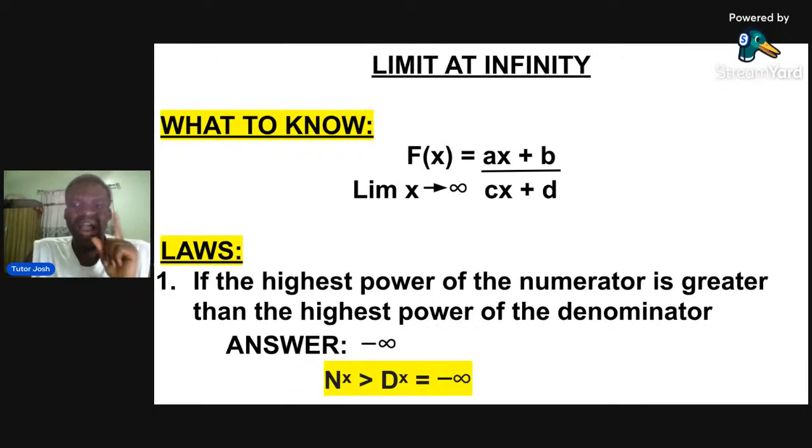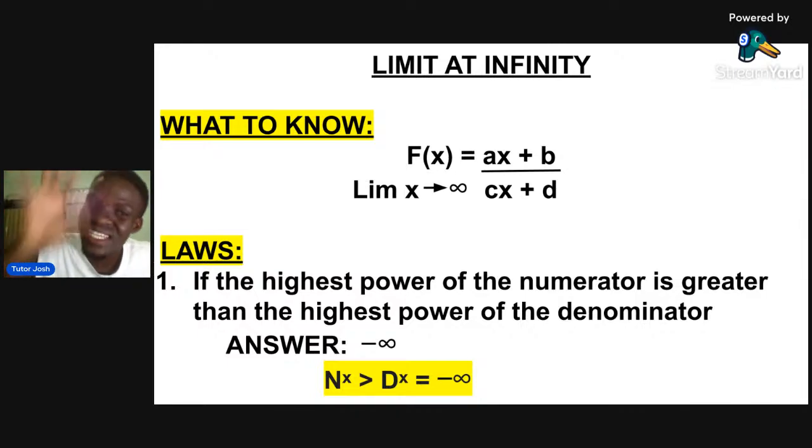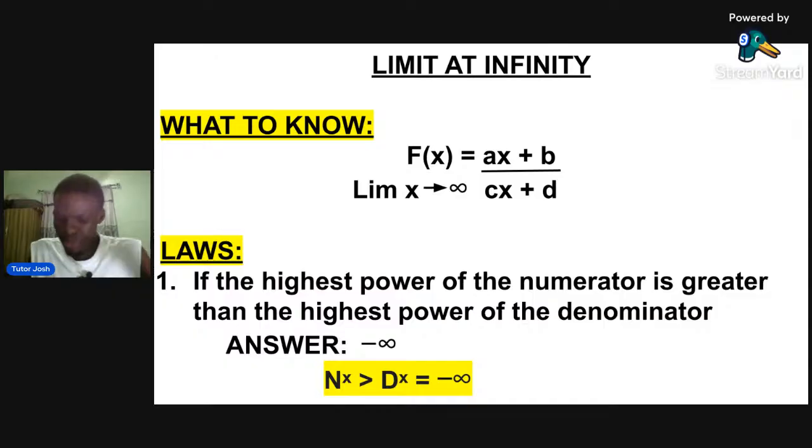All right, so I would like to move to limit at infinity. This is the next topic I want to move to. This one, I will just look at the question and know my answer. And I want everybody to follow me in this one, because limit of a function, some people said they want to learn functions, some people said they want to learn limit at infinity, some people said they want to learn domain and range. All of these things, we will do. Okay, so I will give you what you need to know.